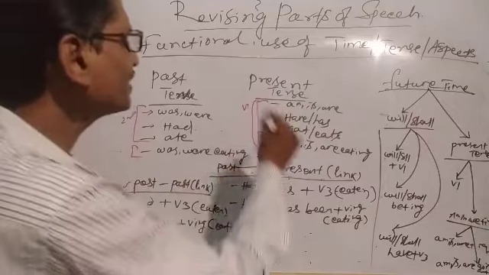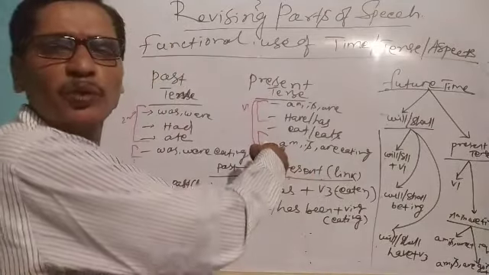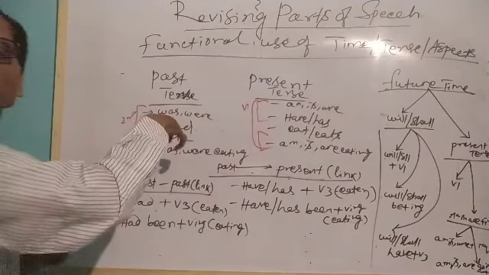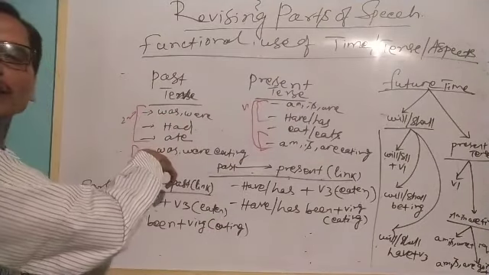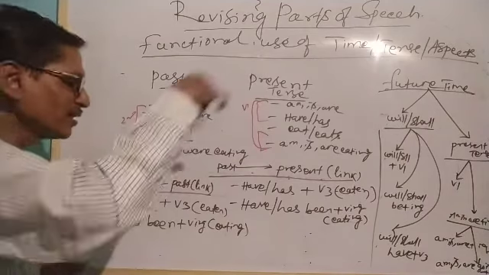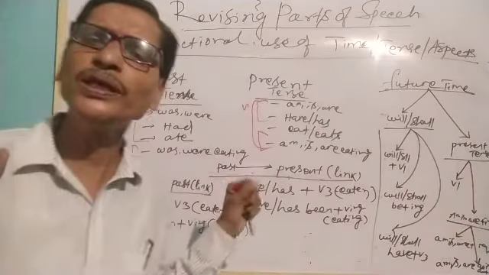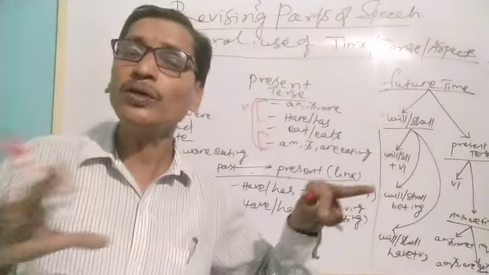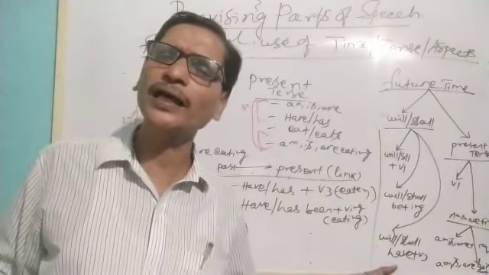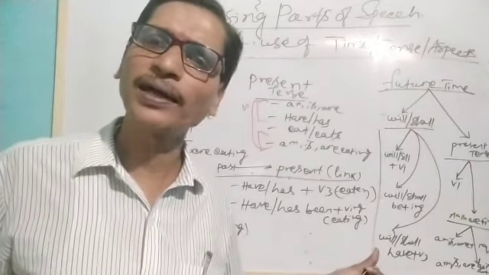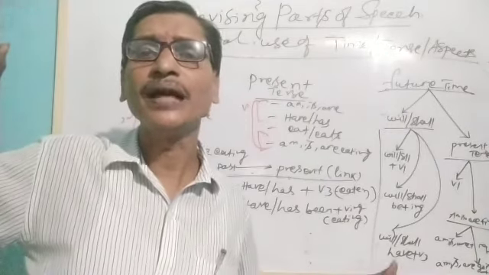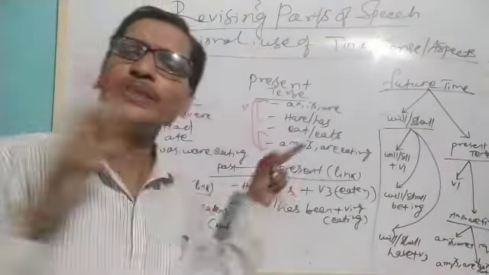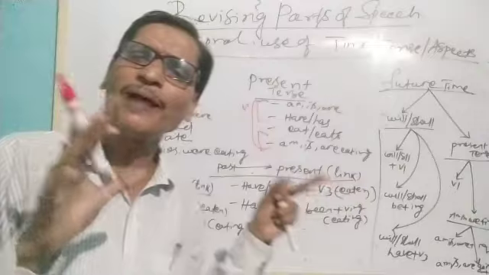Okay, so in present tense we are using the present progressive aspect and simple present aspect. In past tense we are using simple past and past progressive aspect. Similarly, in some situations we need to talk about the past and present link. So when we say, I have already completed my homework, that means my sir has given it, I have completed it, and I have not shown him yet. Therefore we are talking about the link between past and present.